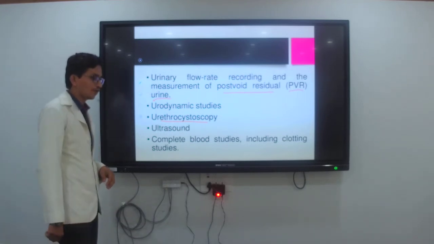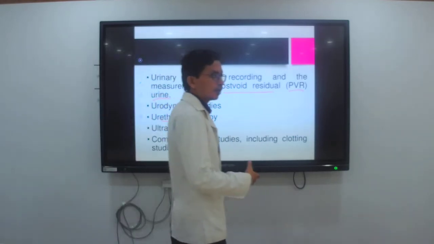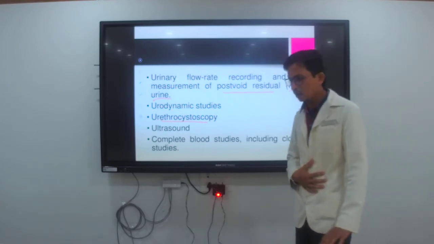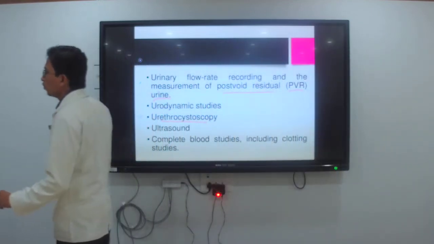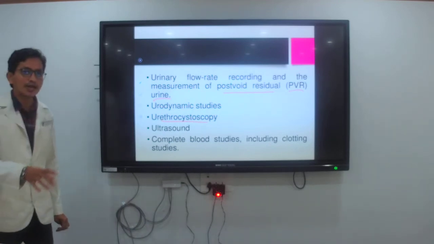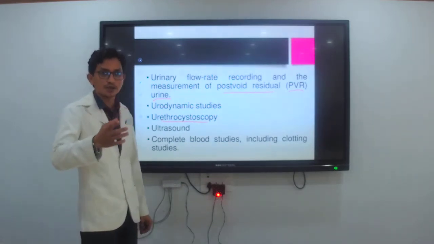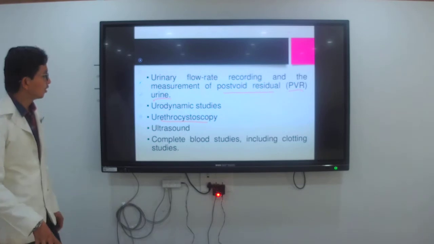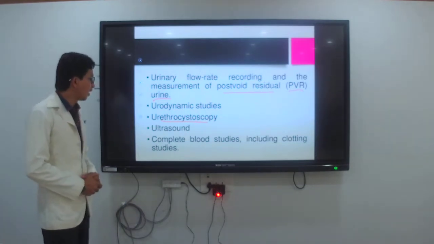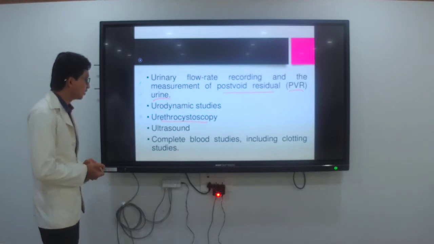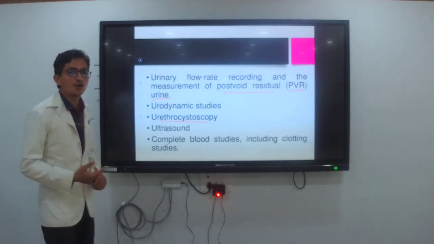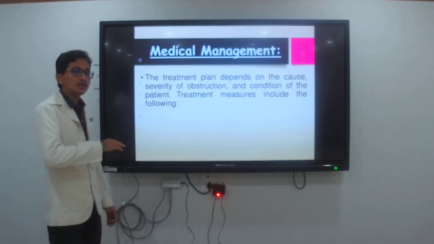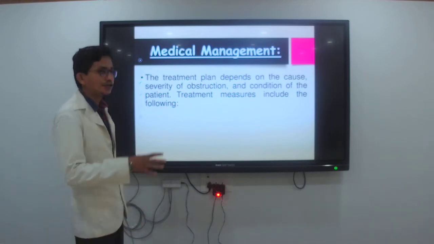Then ultrasound, as usual. If the patient comes to the hospital or casualty complaining, I am having abdomen pain, what is the first investigation you give? You give the USG, ultrasound sonography, to see any abnormality present in the abdomen. Then next, complete blood study, including clotting study, means complete blood count. Lab tests, all things you are going to check in the urinary. That is the assessment and diagnostic management which we have seen now.